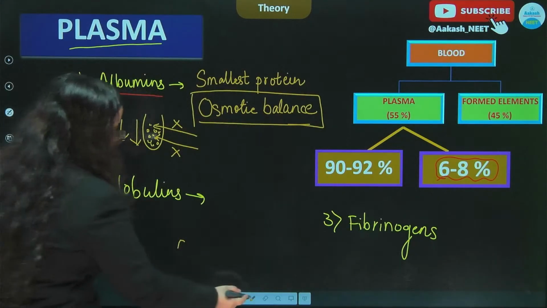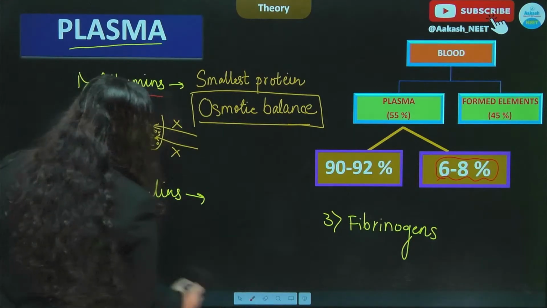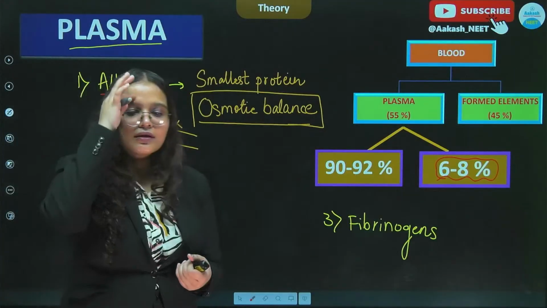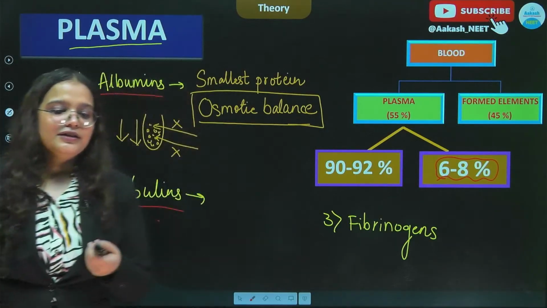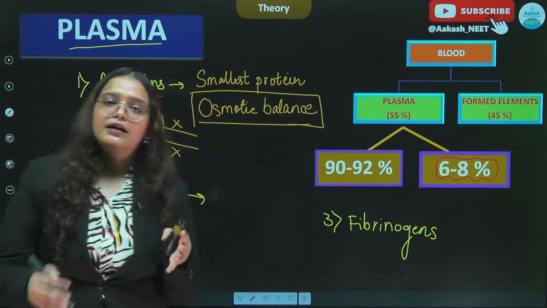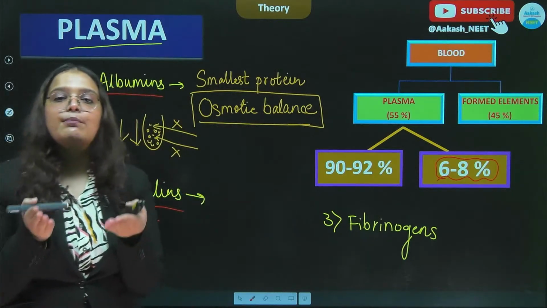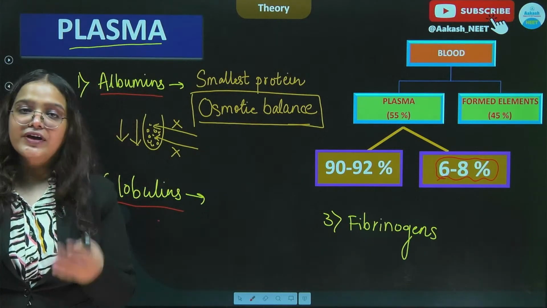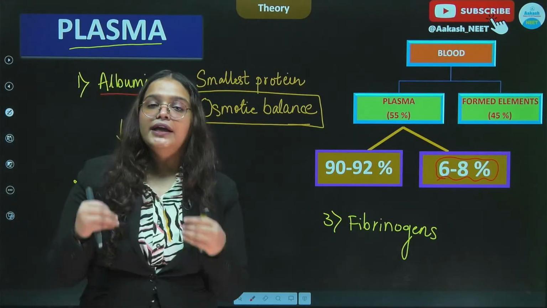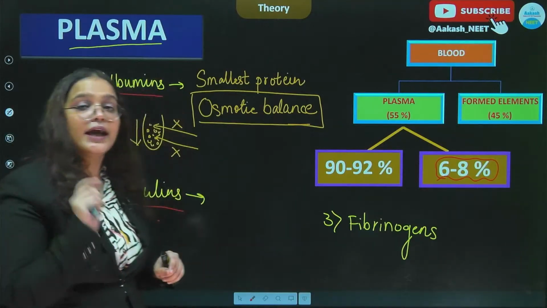Moving to our second protein, which is the globulins. So the presence of globulins again holds a great importance, because globulins help us in fighting infectious diseases. For instance, if you don't remember, हमने अपने chapters में human health and disease में we have studied about the antibodies.